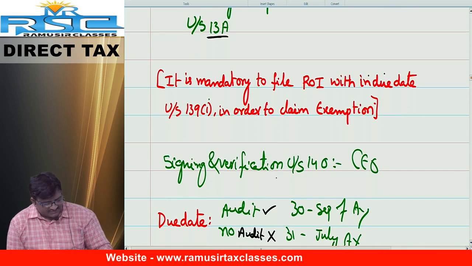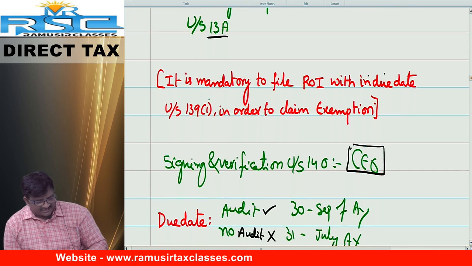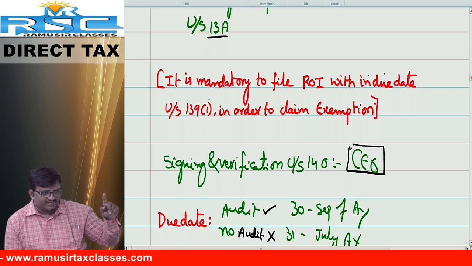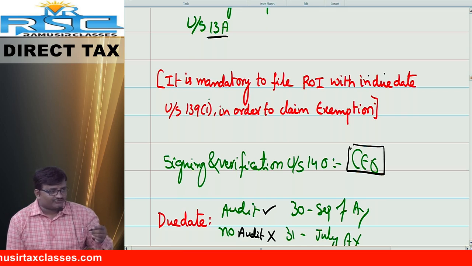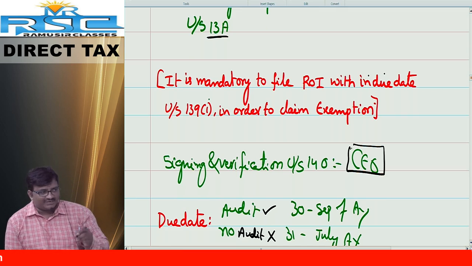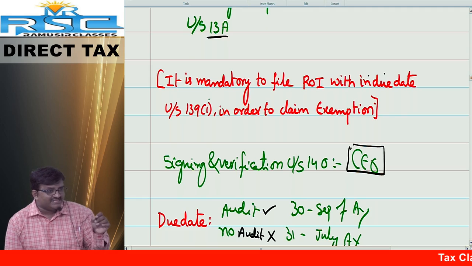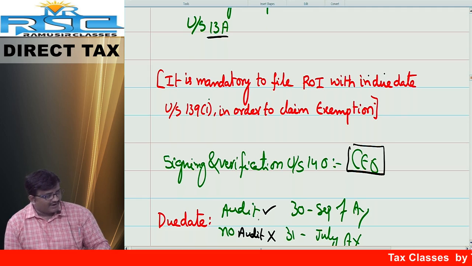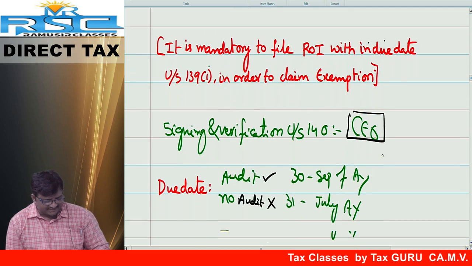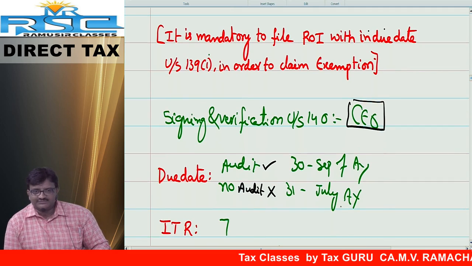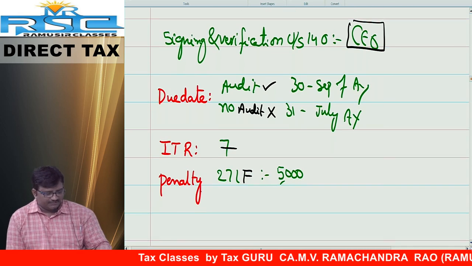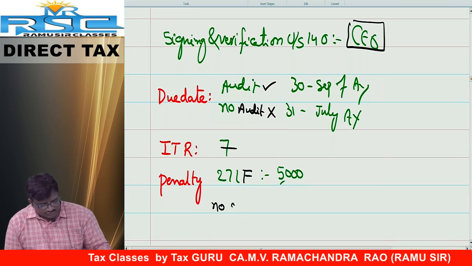Anyhow, signing and verification authority of the political party: CEO, Chief Executive Officer. But friends, in case of charitable trust, the answer would be principal officer, whereas in case of political party, the answer would be CEO. Next one, friends. If audit is applicable, on or before 30th September of the assessment year. If audit is not applicable, 31st July of assessment year. ITR number 7.